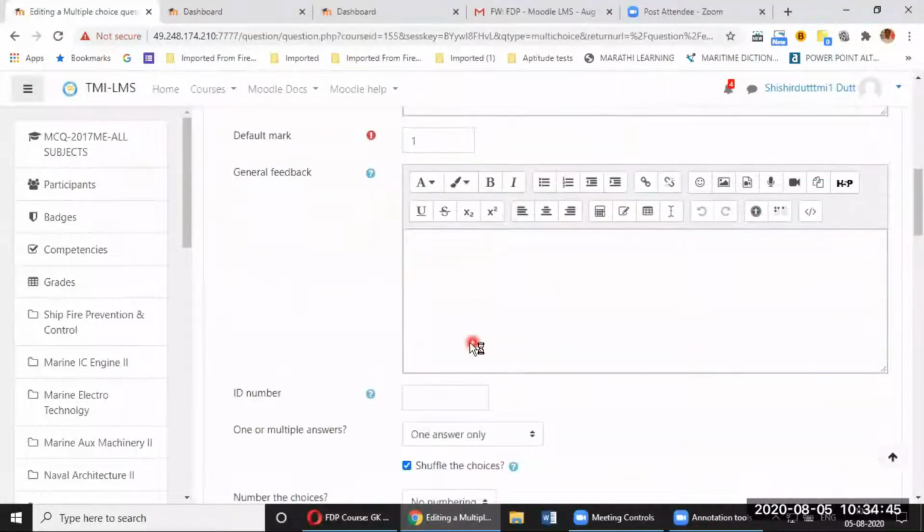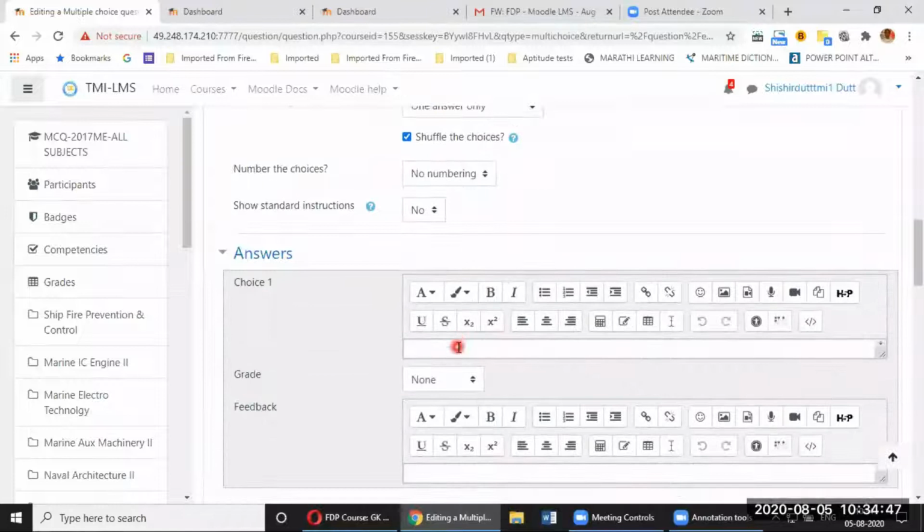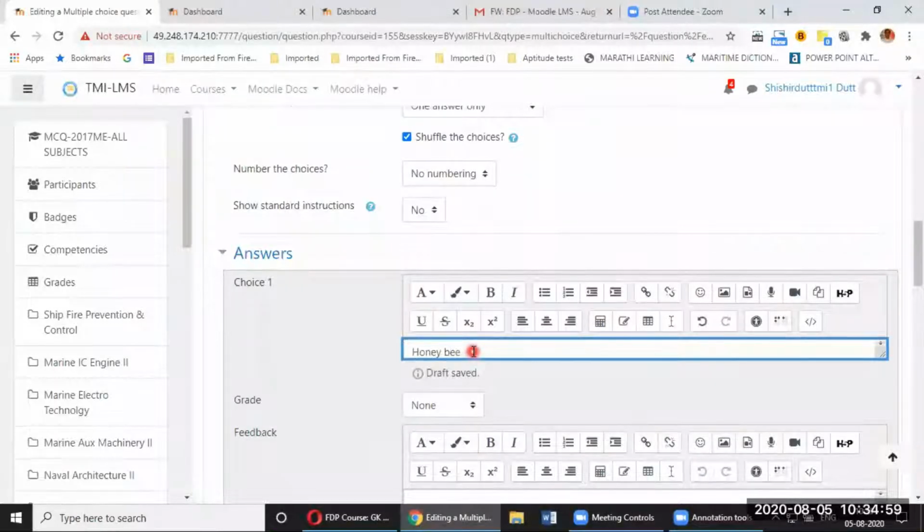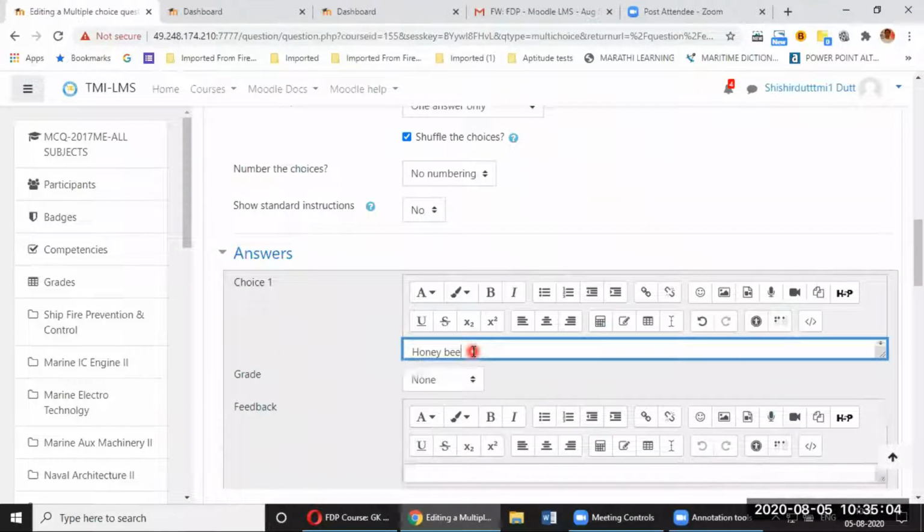Now, general feedback I will not use, and I'll say here that it is a flower. You should be careful that when you are in the choice box and if you hit the scroll button of your mouse, the entire thing goes up.